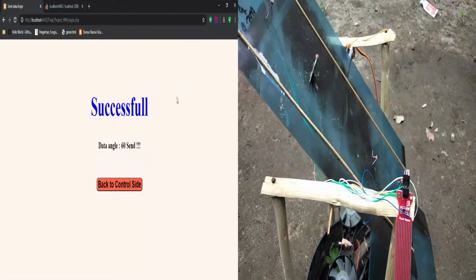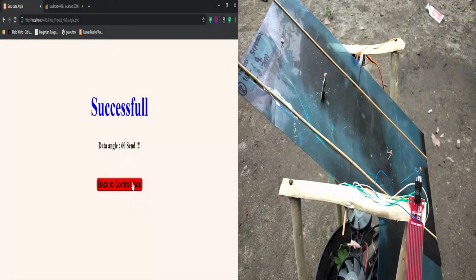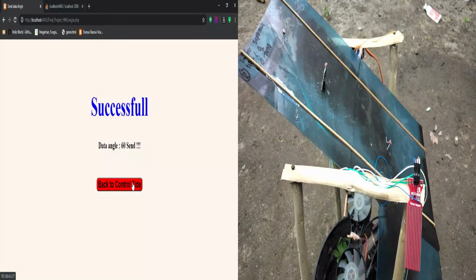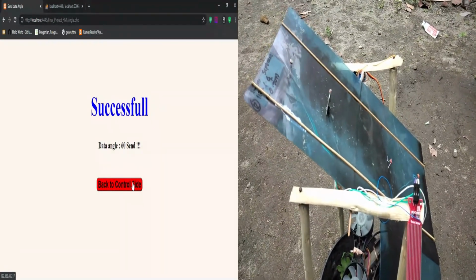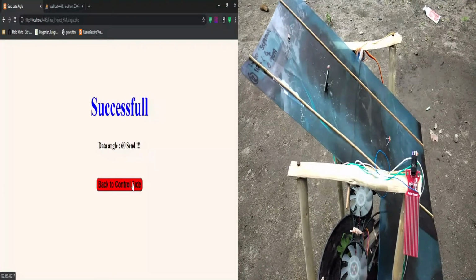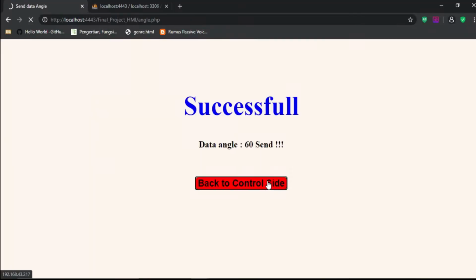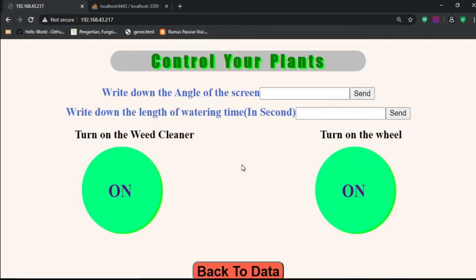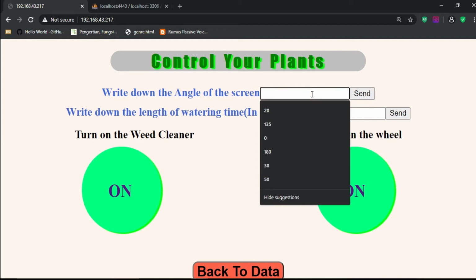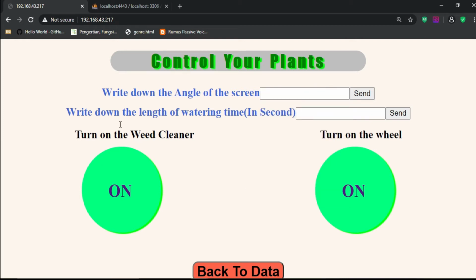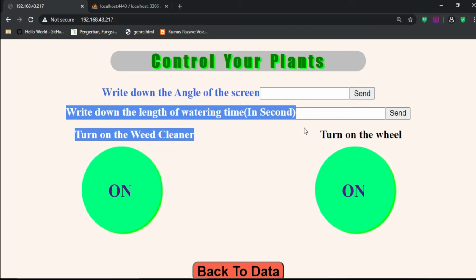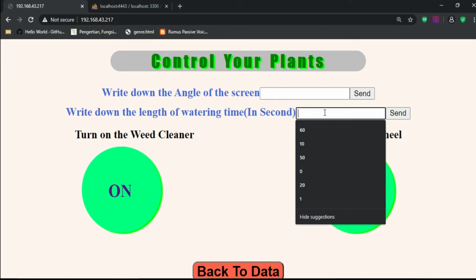Okay, now our data has been sent to the machine, and the machine will simultaneously command the screen to go to a 60 degree angle. Okay, let's go back to the control page. Next is our second interaction, namely watering the plant. Here, we can enter in seconds how long the watering will take.